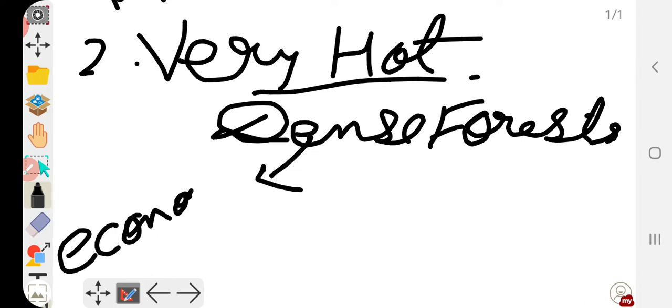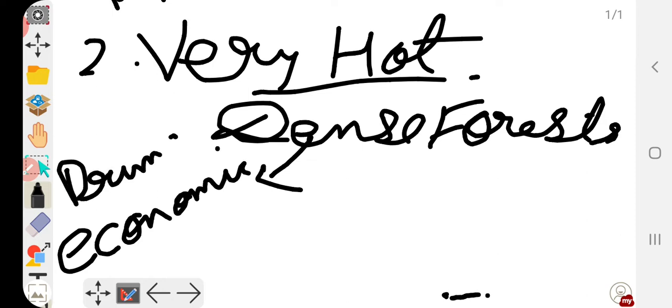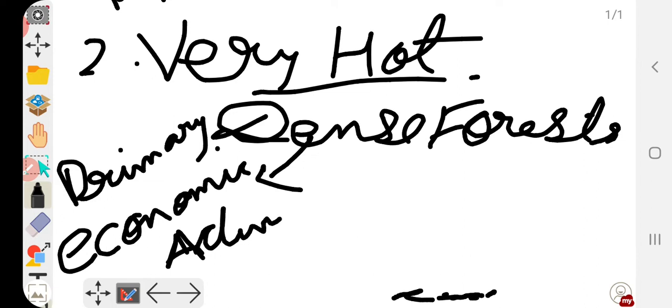It can be lumbering, it can be gathering, it can be agriculture, whatever it is. But mining activity is very less, and thus they are basically engaged in these three primary activities.